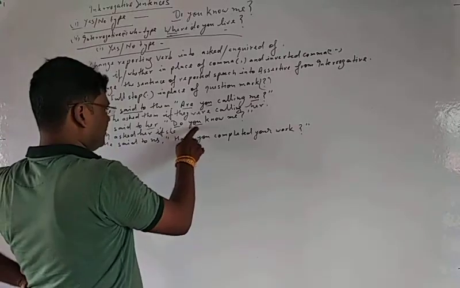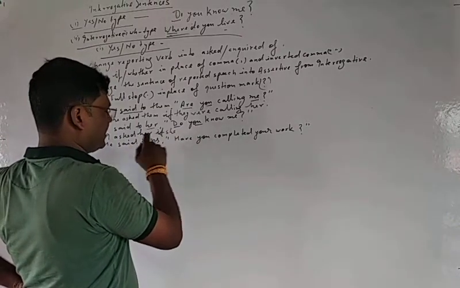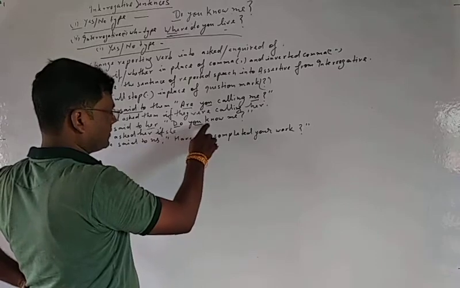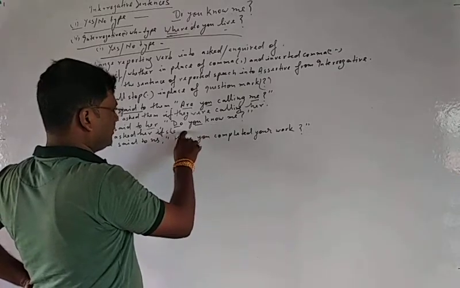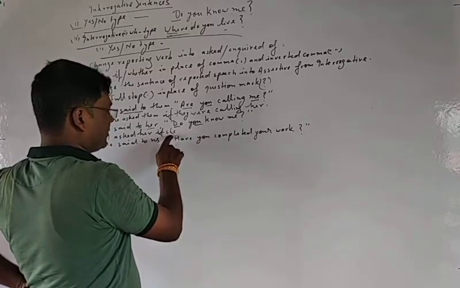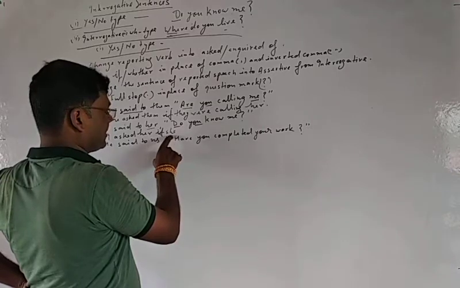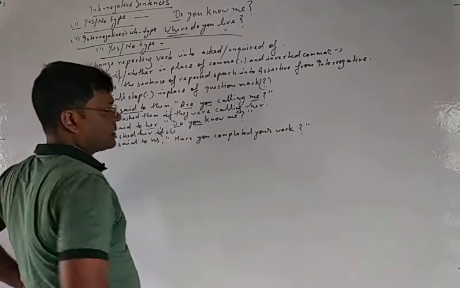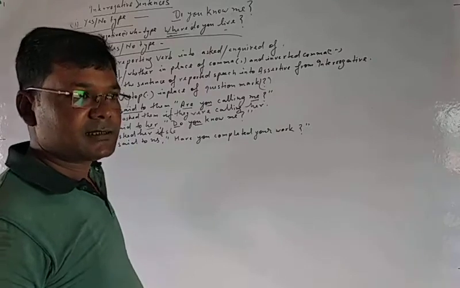So, "you" is changed into "she". That means with "she", "do" will not be used, and with a singular subject in present indefinite tense of an affirmative sentence, S or ES is used.